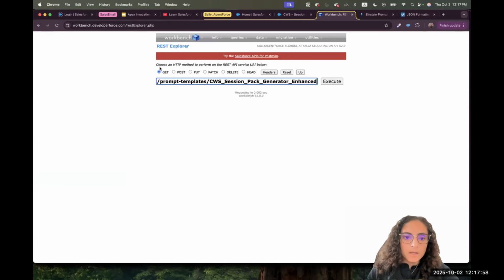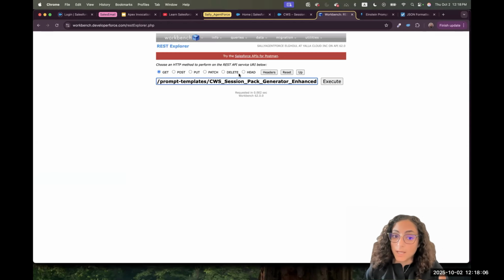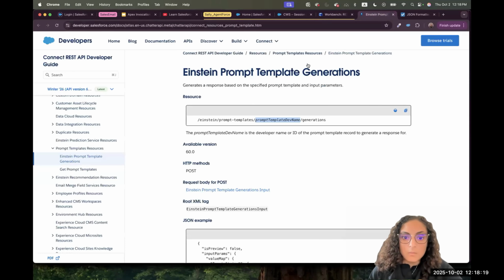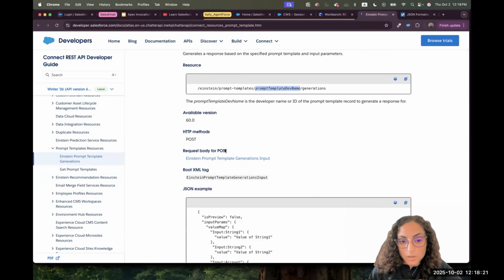Okay. Now it's asking me, is it a get or a post or put, patch, delete, or what's the operation that we want to do? Again, we'll learn more about them and how to implement different types of them or how to invoke different types of operations when we come to the integration. But for this one, I don't know which one. I will go to the documentation. Documentation is telling me it's a post.